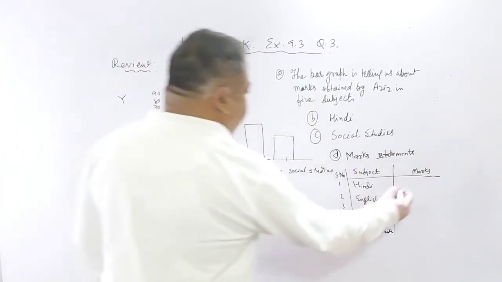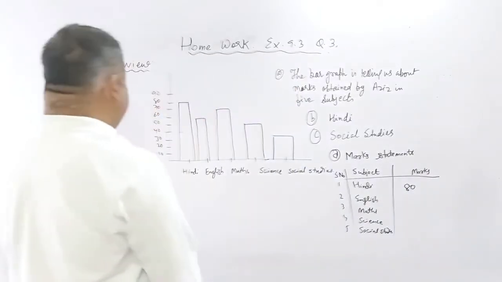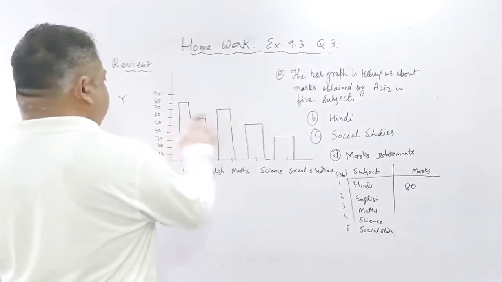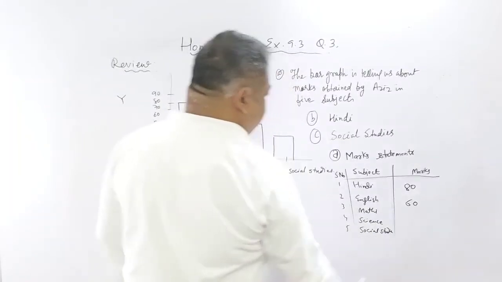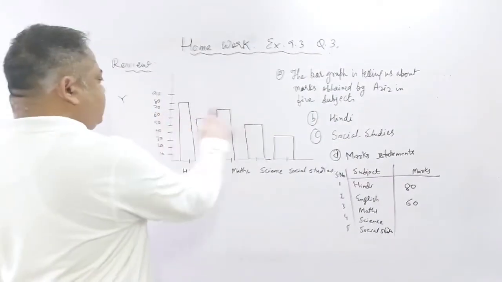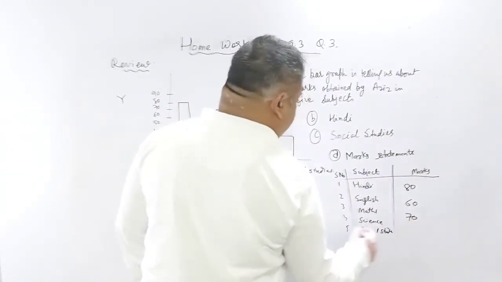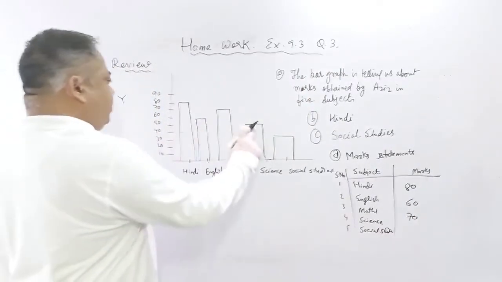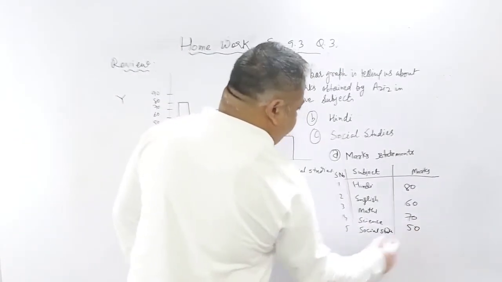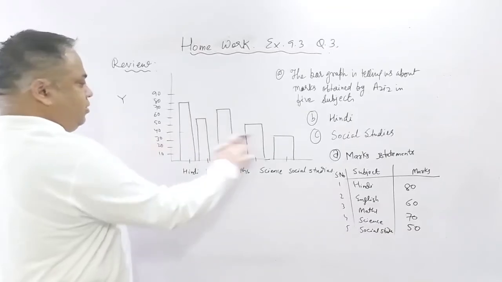So the marks obtained in Hindi is 80, in English it is 60, in maths it is 70, in science it is 50, and in social studies it is 40.